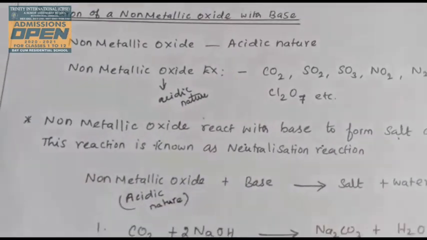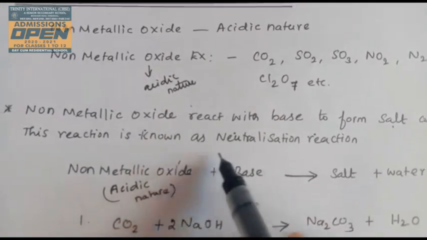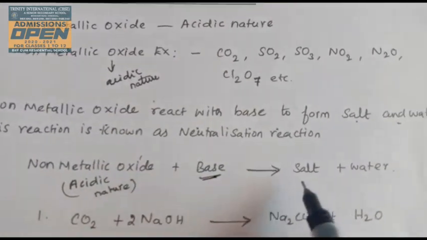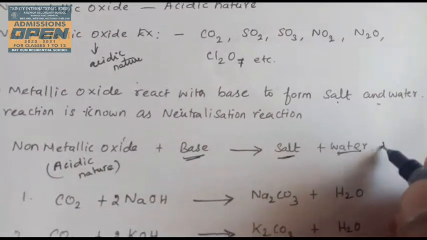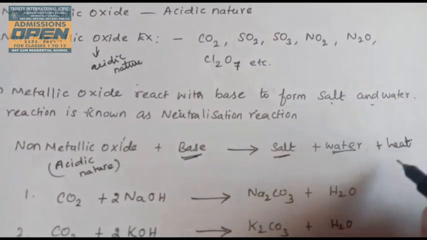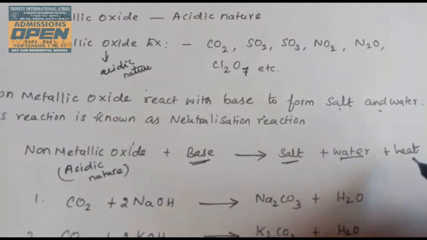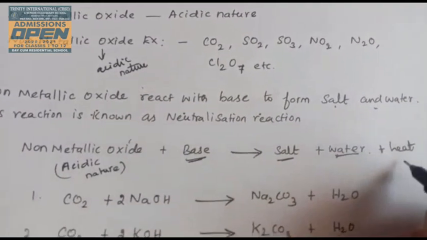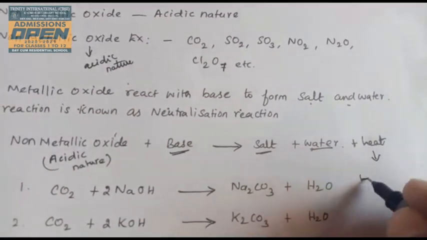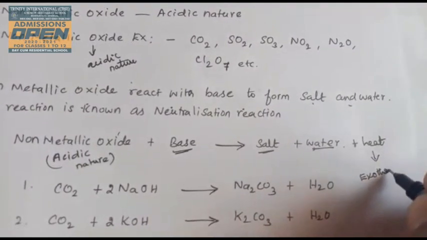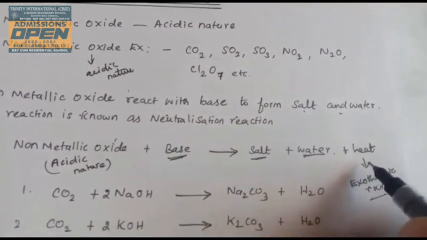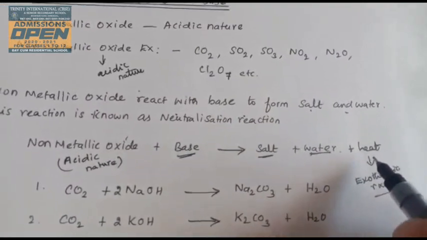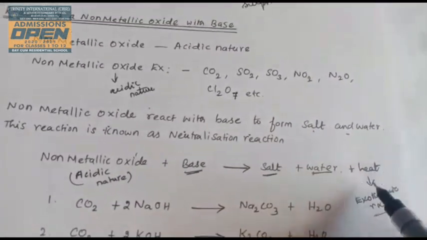This non-metallic oxide reacts with base to form salt and water, and heat is also produced. This reaction is known as an exothermic reaction, because during a chemical reaction, when heat is produced, it is known as an exothermic reaction.